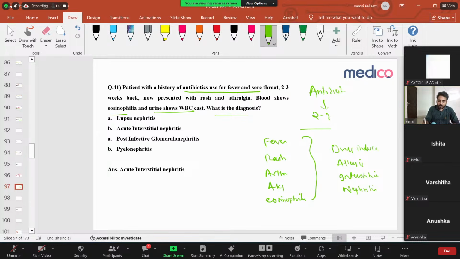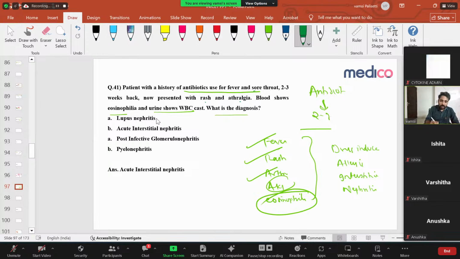So, see, the history they will give like this only. Patient is taking antibiotics, and after 2 to 3 weeks because of the antibiotics, he developed acute interstitial nephritis because of allergic response. Patient has fever, patient has rash, patient has arthralgia, and the clue point is eosinophilia because of allergic mechanism, and also AKI. So let us see the options. What is given here? The patient has fever, sore throat. He took antibiotics 2 to 3 weeks. Rash, arthralgia is there. Blood shows eosinophilia. Urine shows WBC casts. What is the diagnosis?